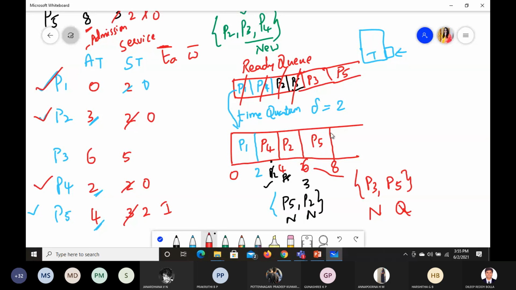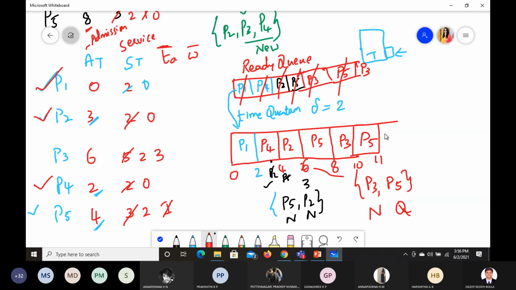Yeah, P3 has to come now. So P3 will come to the CPU. Okay, how much time does P3 need? It needs 5, but we are giving only 2. How much is left out? 3. Again we need to send it to the ready queue. So plus 2, it became 10. Now P5 will enter. P5 requires only 1. So P5 will come here. Only 1 it requires, so 11. Now P5 is done.